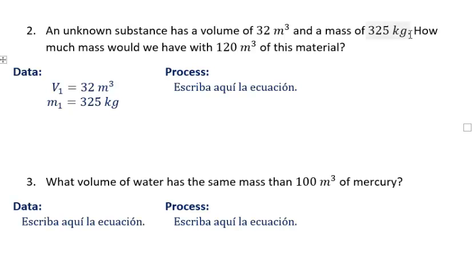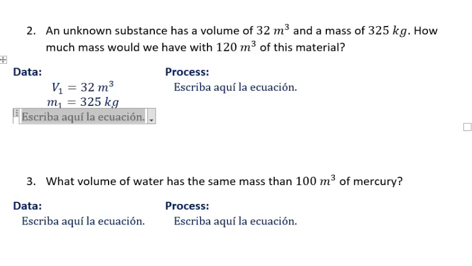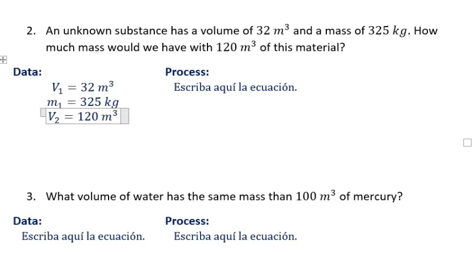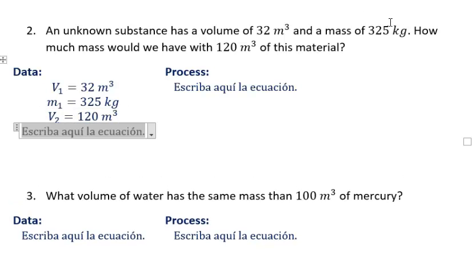Now, after that, there's a question. How much mass? So they're asking me to find another mass. So that's the second situation. Now we're not talking about the first mass. We're talking about another mass. Which new mass we will get if we change the volume to 120. So we have a new volume. With this new volume, the question is, what would be the new mass? So we can easily understand that we have two separate situations.